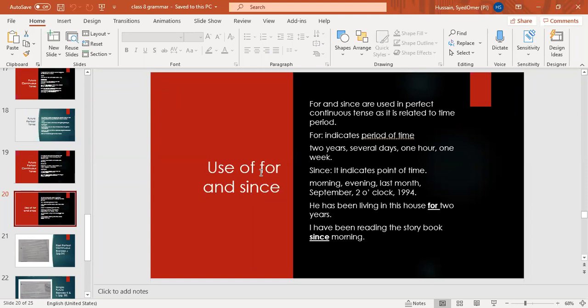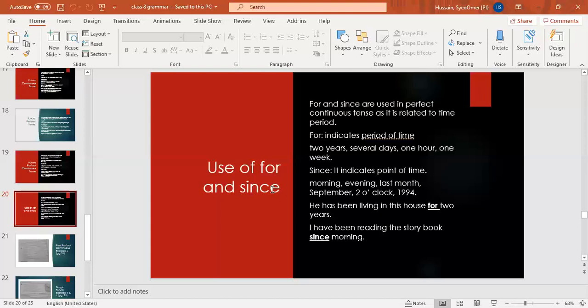Past participle is known as the third form. Present perfect continuous refers to an action which has been going on for some time, whenever there is a time period mentioned: has been or have been with the base verb and ing. Similarly, simple past tense refers to an action completed in the past. Past continuous is an action that was happening in the past. Past perfect is an action which had been completed in the past. Okay, future refers to an action which will happen in the future. In future, we always put the helping verb will or shall.